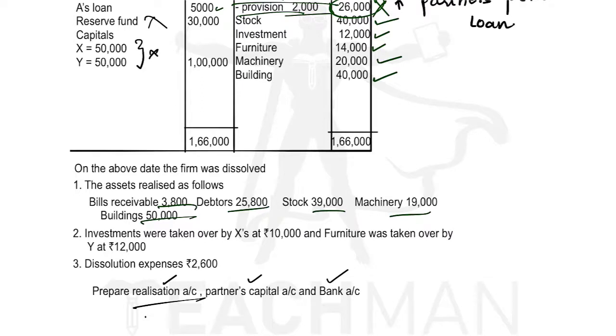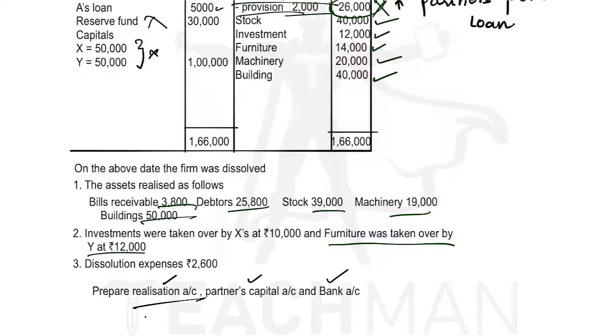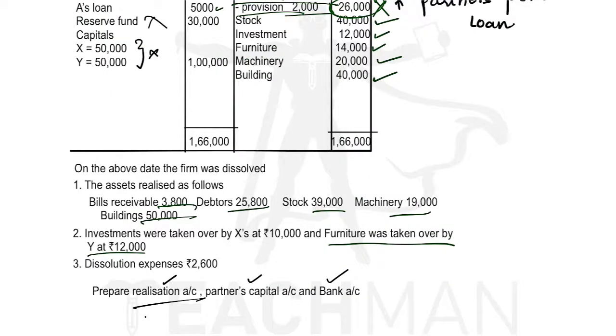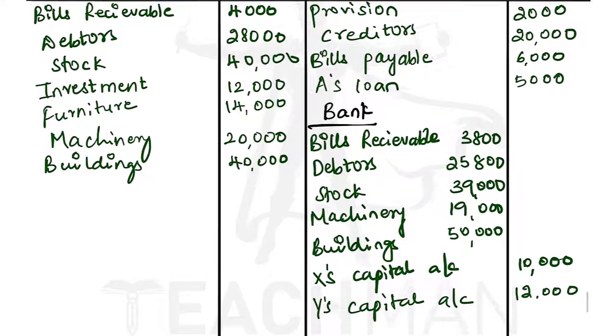Then again, furniture was taken over by Y at 12,000. So furniture is also an asset, and Y is also a partner. Now Y is taking over the asset of the firm, so we will record it on the credit side of the realization account. So we will write Y's capital account. What amount did he take? He took it for 12,000. Now let us see whether all the assets are realized or not.